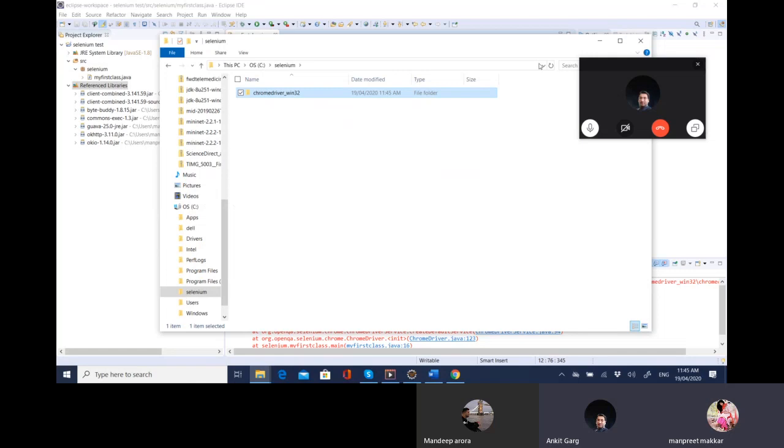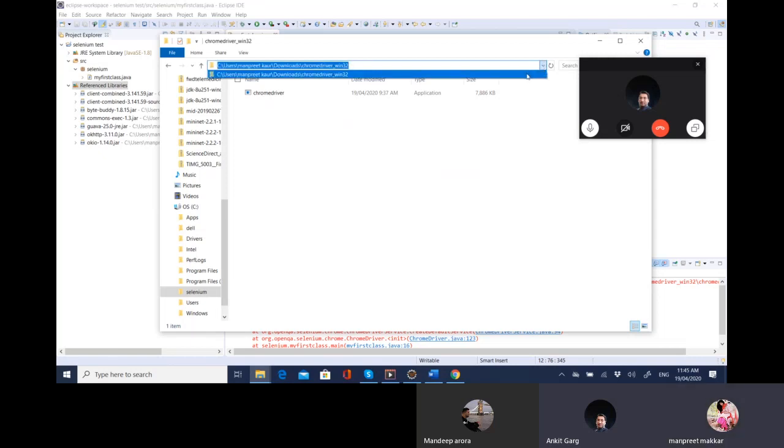Copy this path. Open this folder, copy this path. It's the same, right? It should be C selenium chrome driver 32, right? No, don't click on this. Yes, now it's giving it right.